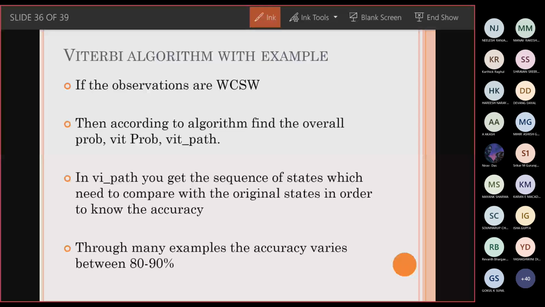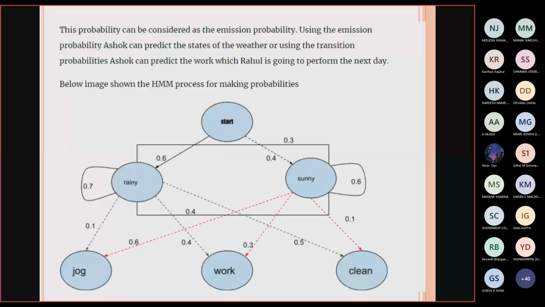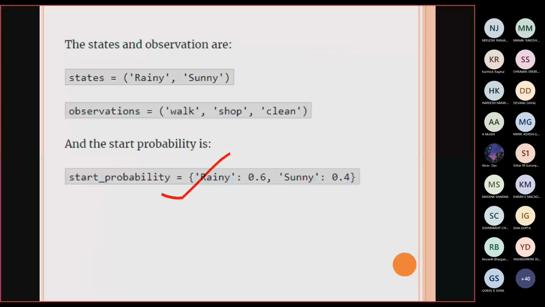In the Viterbi algorithm, they find the overall probability, the Viterbi probability, and the Viterbi path. Based on this Viterbi path, they compare the existing states so that it can transit to the next state. In most cases the Viterbi algorithm predicts the next state with 80 to 90% accuracy. Anyhow, we are not going to solve any problem using the Viterbi algorithm. We can focus only on the forward algorithm and the HMM model.